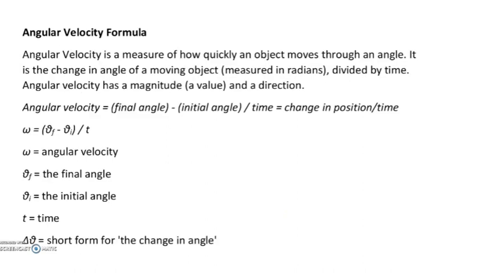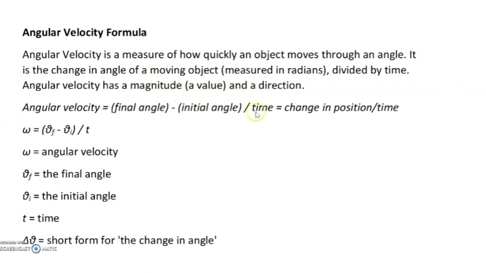Next one, angular velocity formula. Okay, so we have actually seen regarding the normal velocity. Now what is angular velocity? Angular velocity is a measure of how quickly an object moves through an angle. Okay, it is a change in angle of the moving object. That is how much change is there in the angle of the moving object. That is called angular velocity. That is, it is the change in angle of the moving object divided by time.